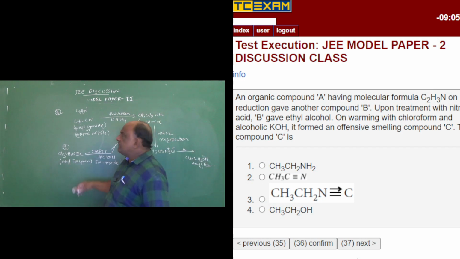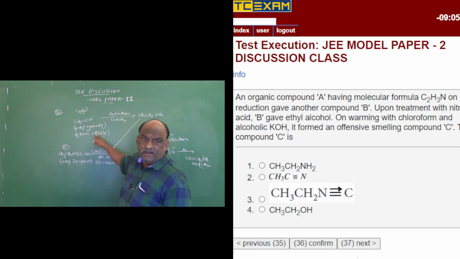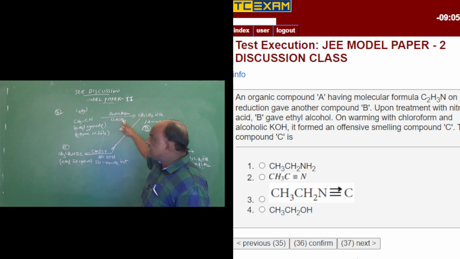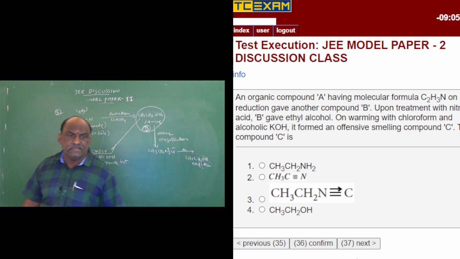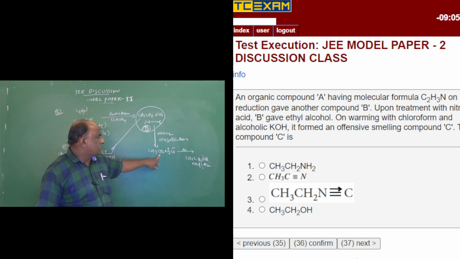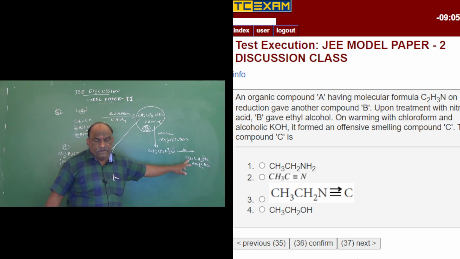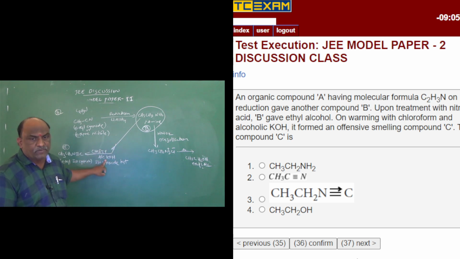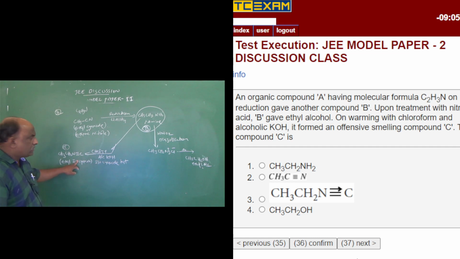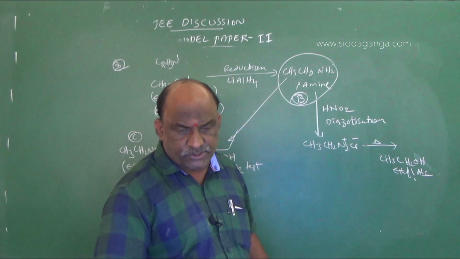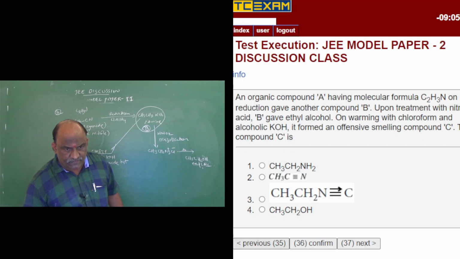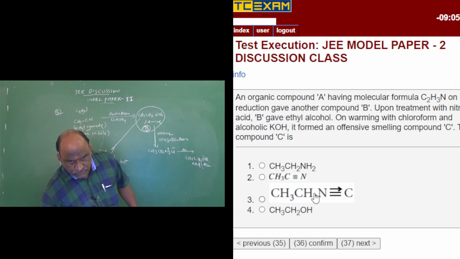An organic compound A having molecular formula C2H3N can be written as CH3CN, methyl cyanide or ethane nitrile. On reduction, cyanides give primary amines, and this is B. Nitrous acid gives unstable diazonium salts, which decompose to give alcohols. On the other hand, chloroform plus alcoholic potassium hydroxide forms an offensive smelling compound C. According to the question, the compound C is CH3CH2NC. This is the right answer.